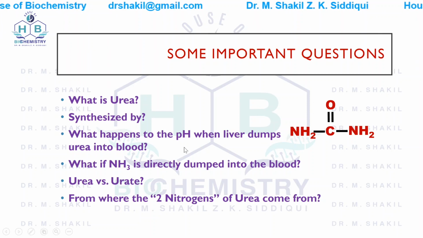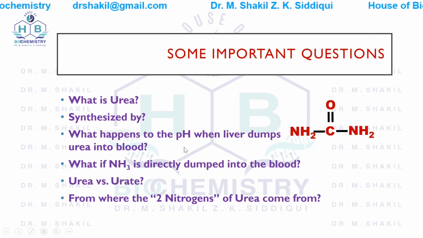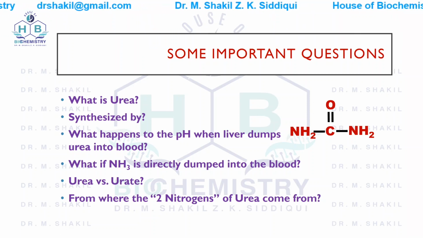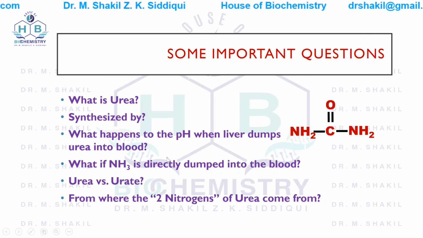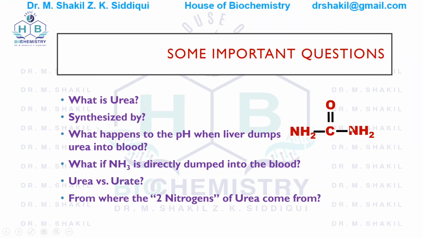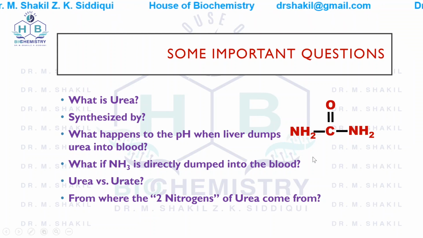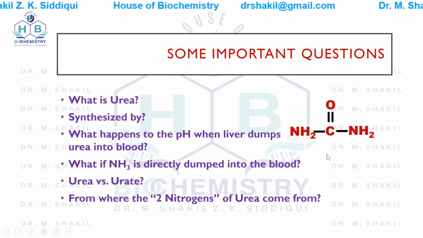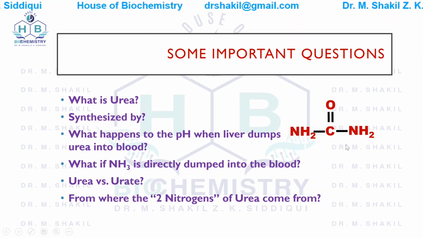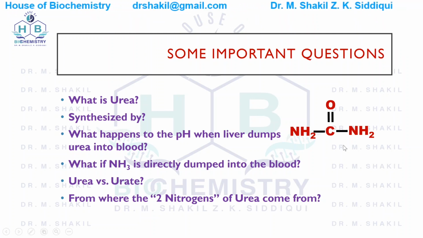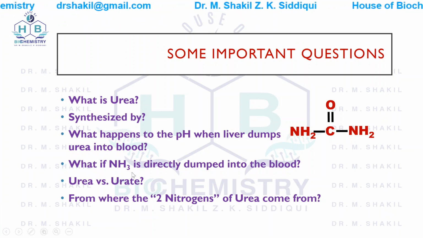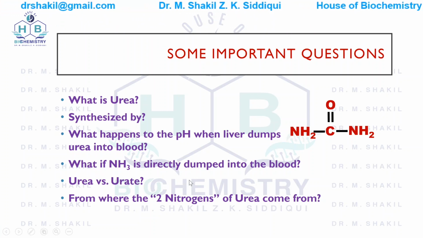Now third question is, what happens to the pH when liver dumps urea into the blood? The pH will not change because these are amide nitrogens, and you know amide nitrogens are never charged, so there will be no change in pH. Next question is, what if ammonia is directly dumped into the blood?